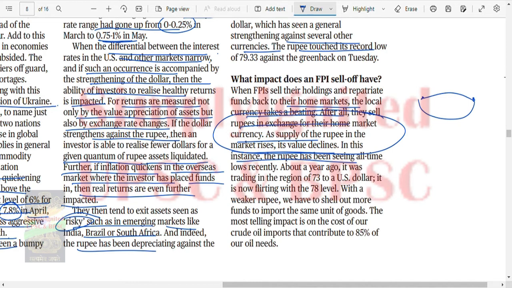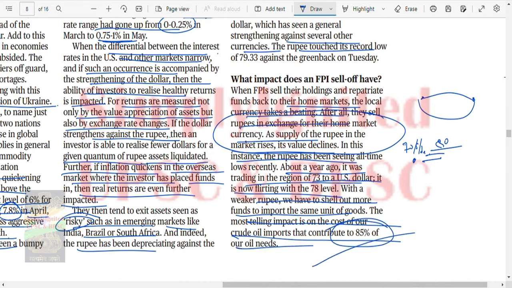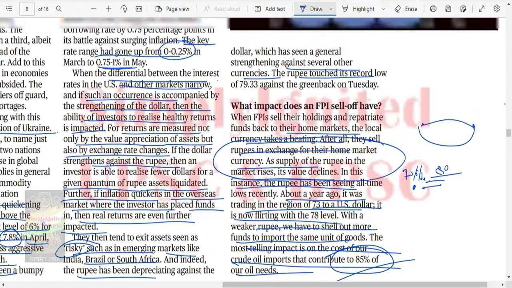Recently it was trading in the region of 73 to the US dollar. Now it is flirting with the 78 level. With a weaker rupee, we have to shell out more funds to import the same unit of goods. I've already told you, if 70 per dollar per barrel, for example, becomes 80, then what happens? I've already explained. The most telling impact is the cost of crude oil imports, as we import 85% of our oil needs. Fine, so you understand this.